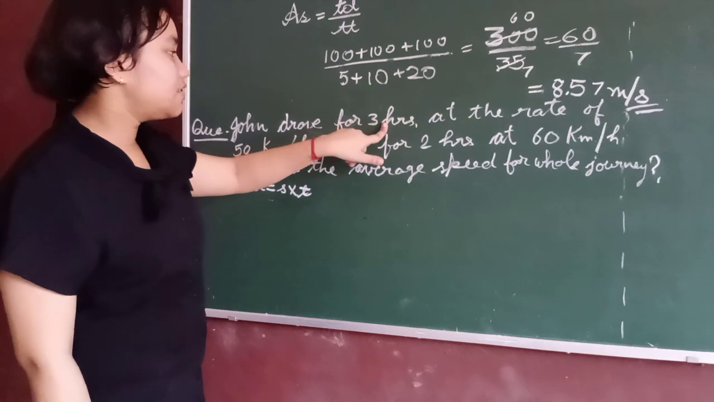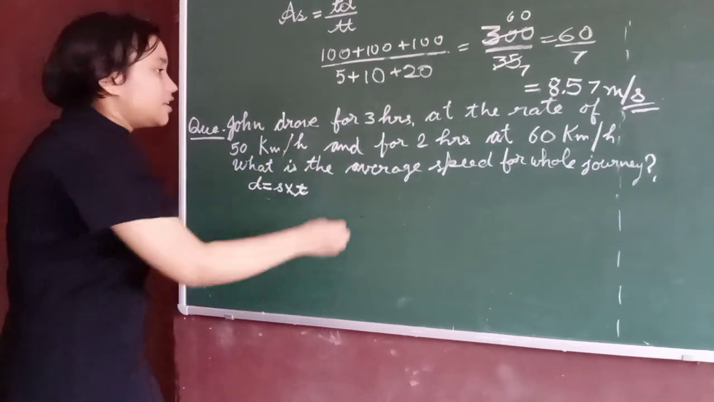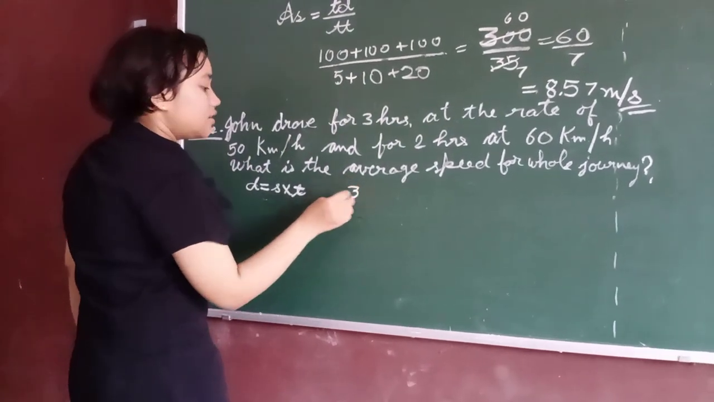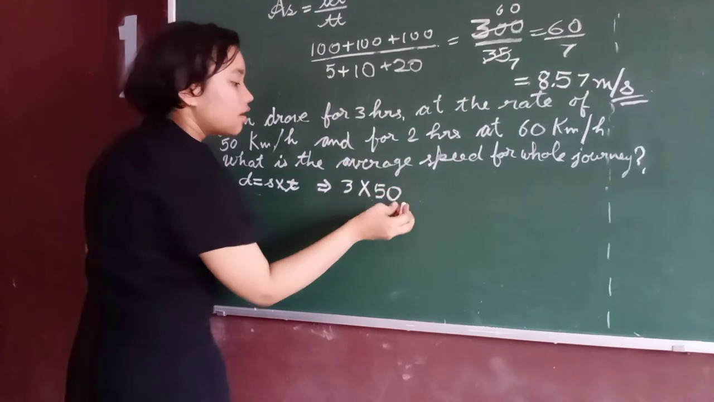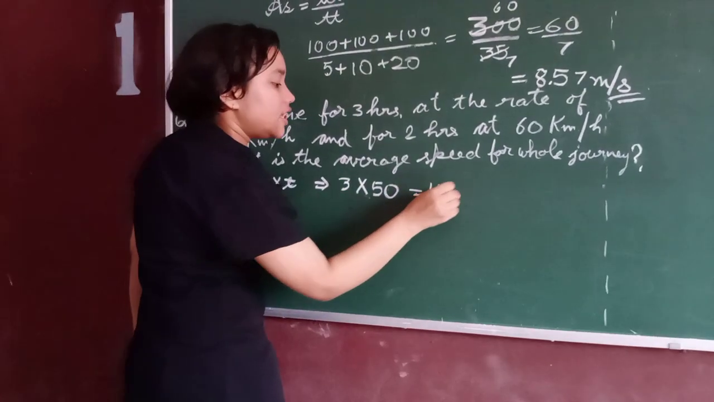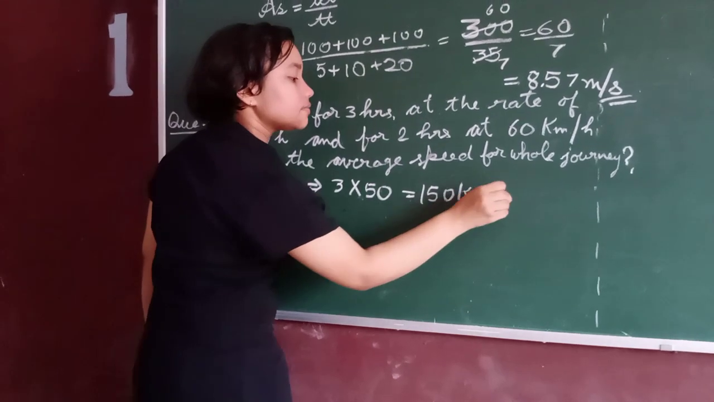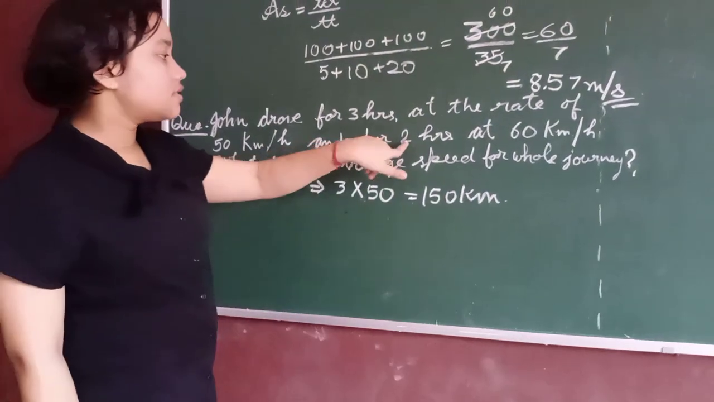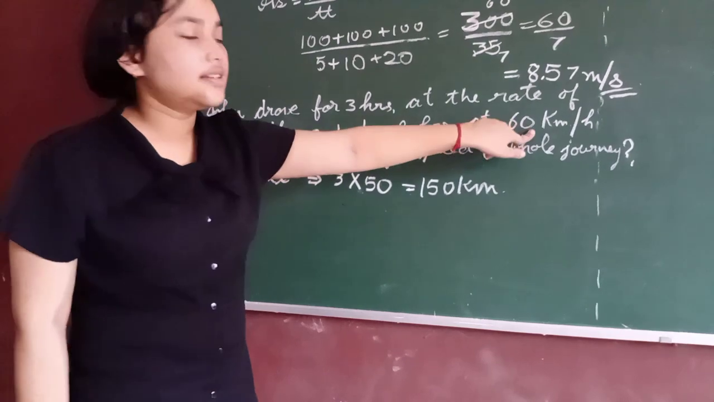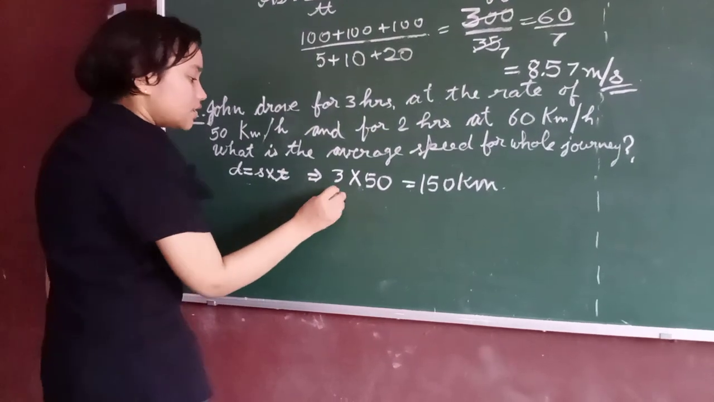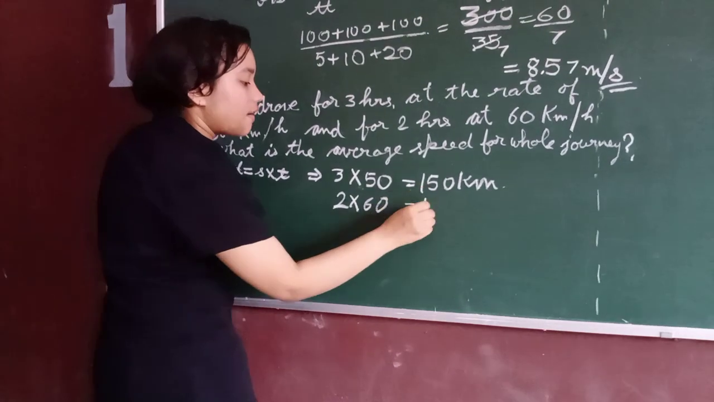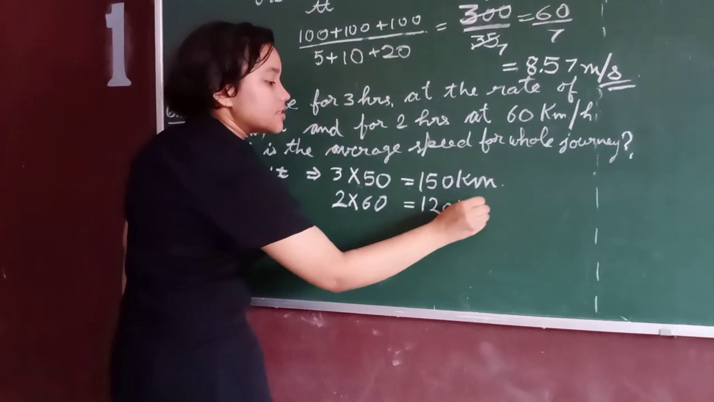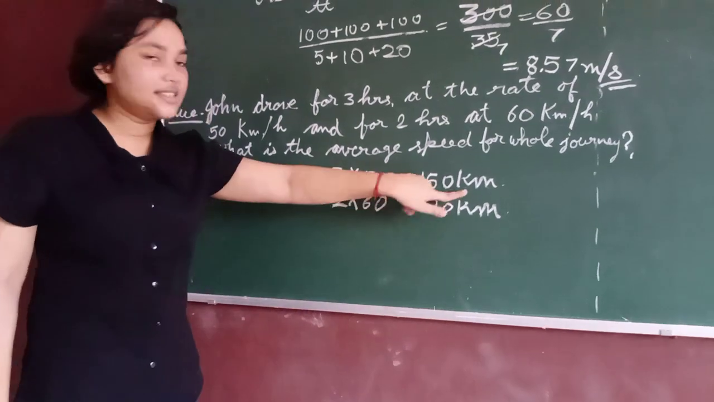So what is the speed? 3 hours and 50 km per hour. So 3 into 50, that is 150 kilometers. Now the second distance, 2 hours and 60 km per hour. Then 2 into 60, that is 120 kilometers. So we are finding the distances.